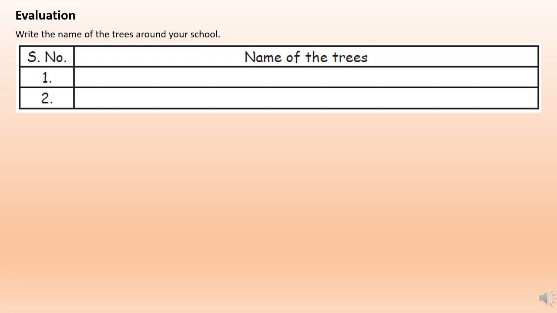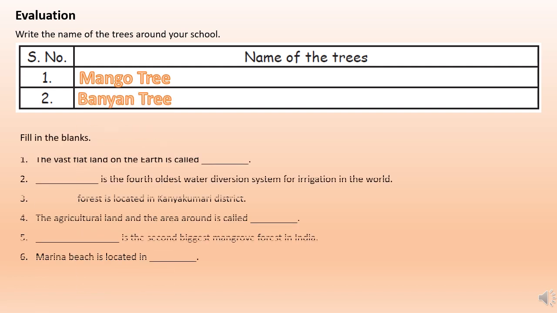Okay, let's move on to evaluation and book back exercises. The first question is write the name of the trees around your school. In our school we have mango tree, banyan tree. Fill in the blanks. The vast flat land on earth is called plain. Dash is the fourth oldest water diversion system for irrigation in the world. Answer is Kallanai Dam.